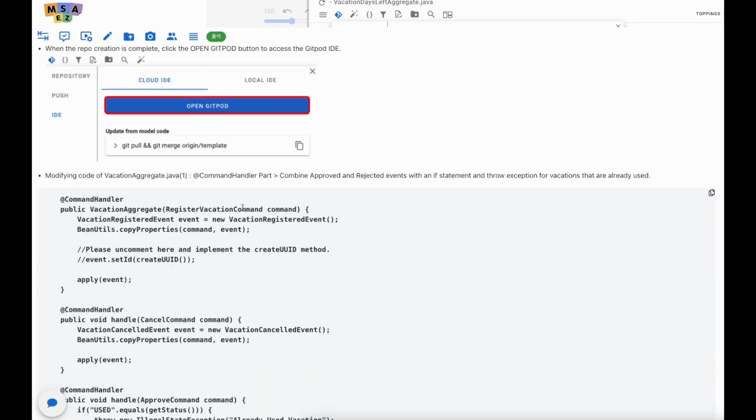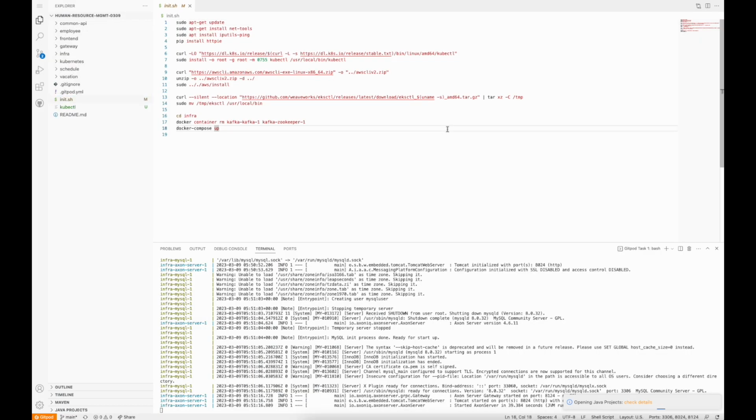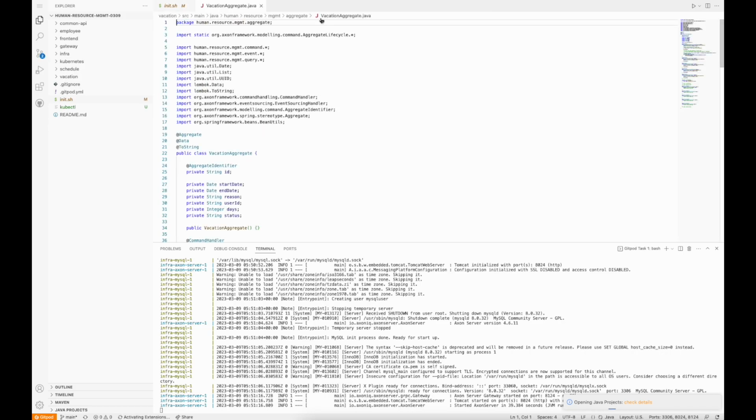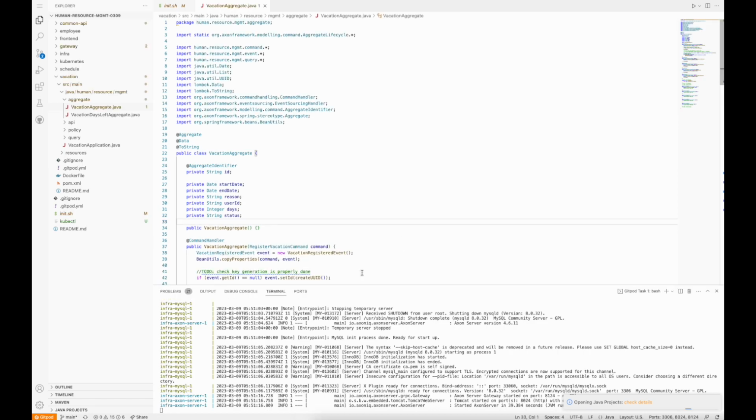And our next step is modifying some codes to run the system. So let's get access to the VacationAggregate.java file. Control P if you are using Windows PC and Command P for Mac. Search the file. Now we're in VacationAggregate.java file. So the first thing we need to do over here is modifying the codes from VacationAggregate.java file.